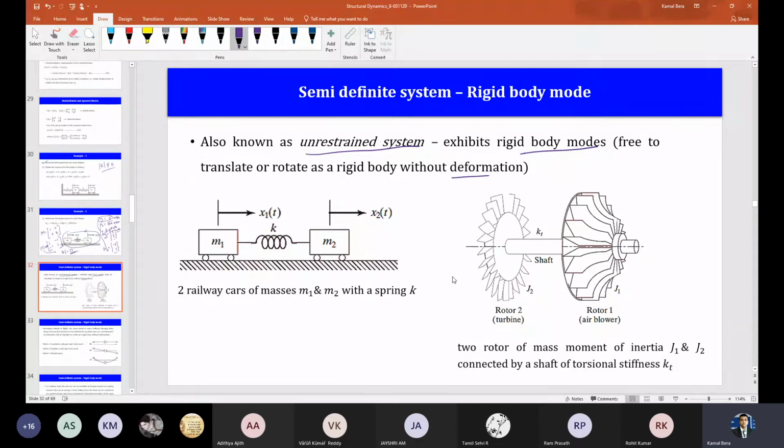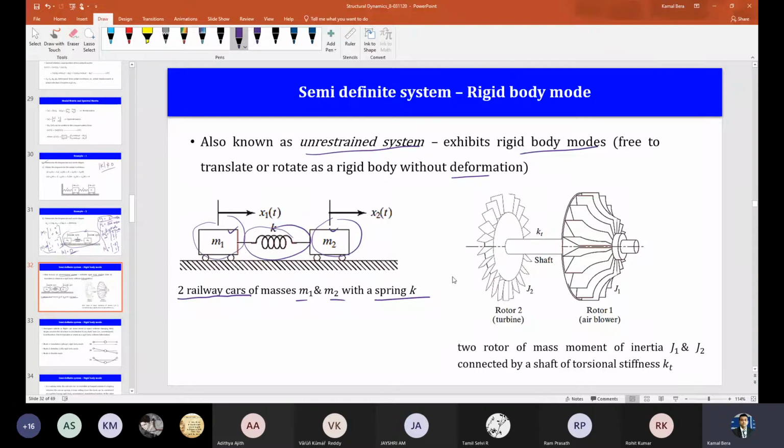Okay, so if both the masses, or both the blocks, move as a rigid body, there is no deformation of the spring. Yesterday I asked what can be an example. Let's say two railway cars of masses M1 and M2 with a spring attached. This is the connection in between. These are the two bogies. So that can be thought of as a